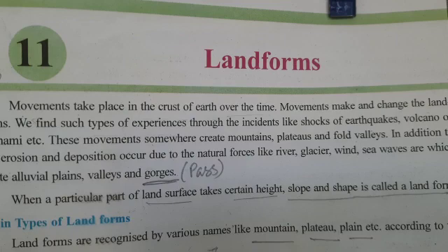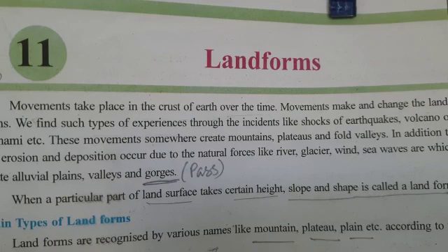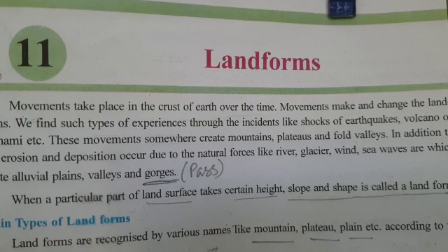A valley is the low-lying region situated within the mountain range. Valleys are formed at the time of the formation of fold and block mountains as well as due to erosion of rivers and glaciers. The Kashmir Valley in India is an example. The narrow strip of water connecting two large water masses is called a strait. The Palk Strait between India and Sri Lanka is an example. The strait connects the Bay of Bengal in the east with the Arabian Sea in the west.